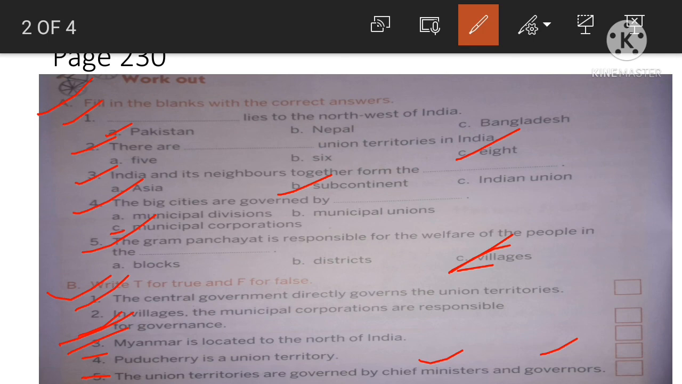So what will be the answer? Question number 5. The union territories are governed by chief ministers and governors. The answer is false. So write F in the given box. I hope you understood about this exercise, exercise A and B.